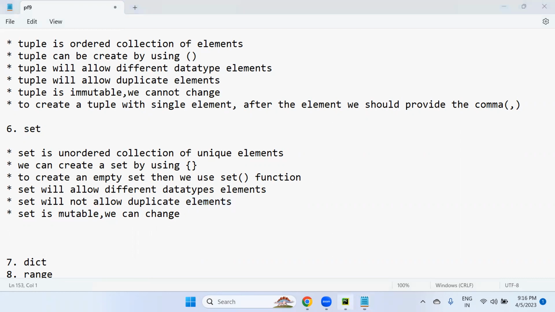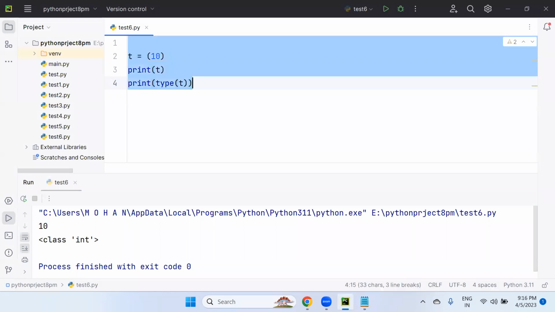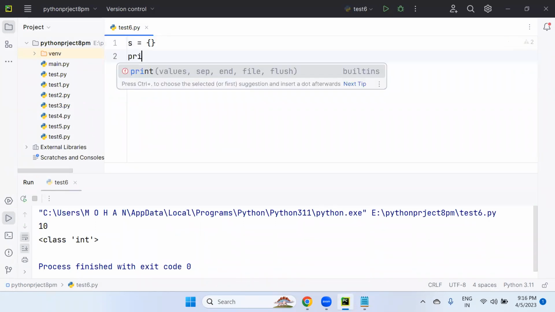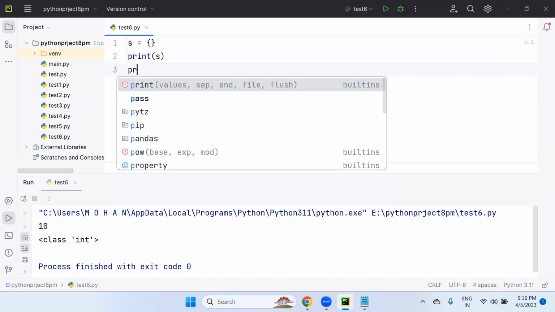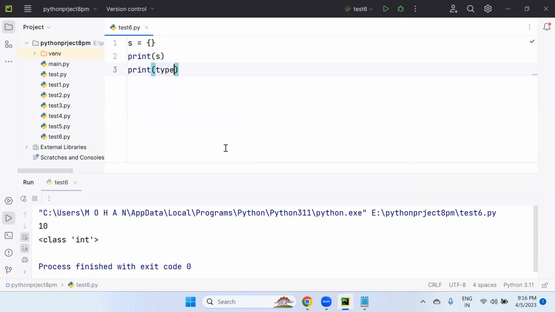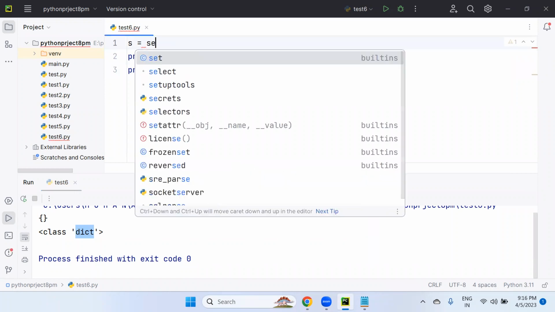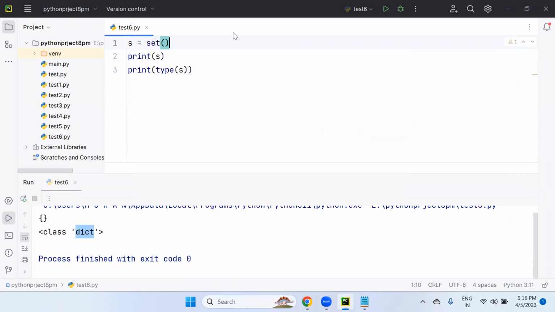Let's see practically. I'm trying to create one set. S equals, to create a set, flower brackets. But look at this, I'm using empty flower brackets, and what does it lead to? Type of S means dictionary type. It's not set type. So if you want to create an empty set, we can simply go for the set function. Empty set creation is like this only, through the set function.